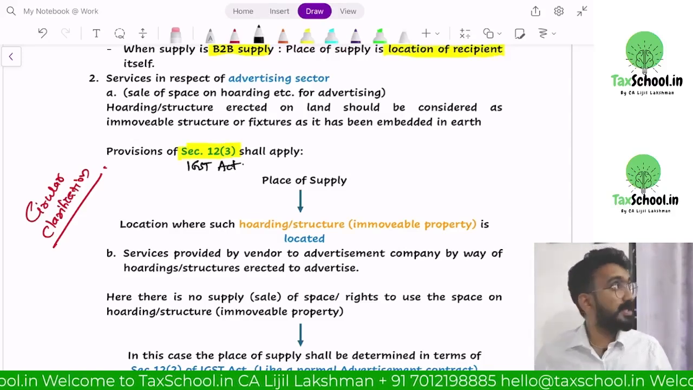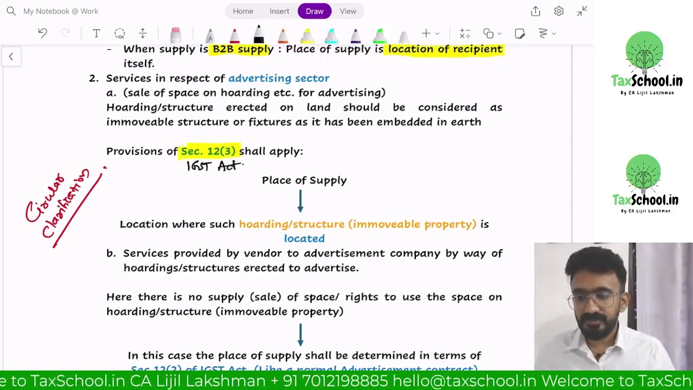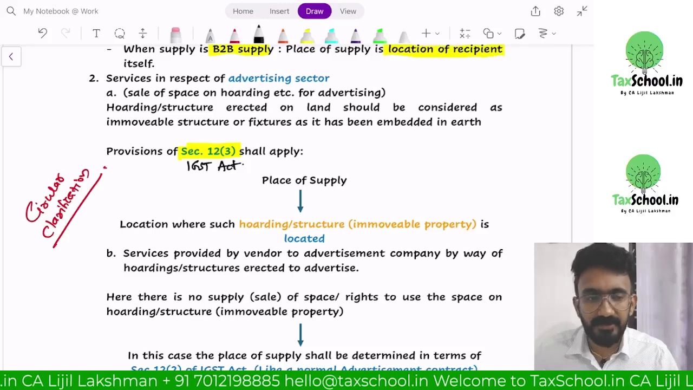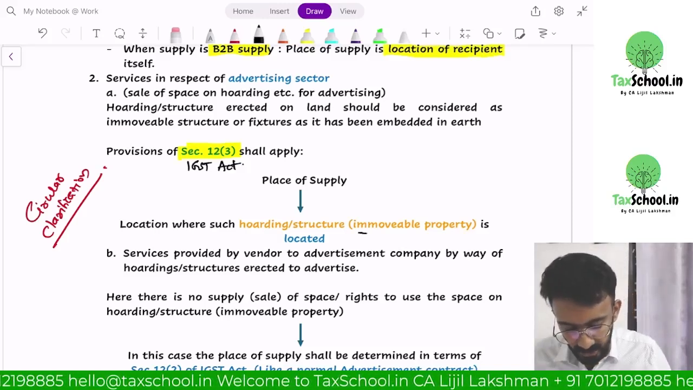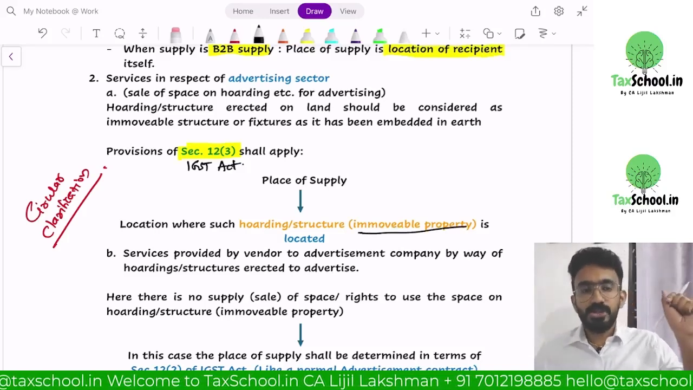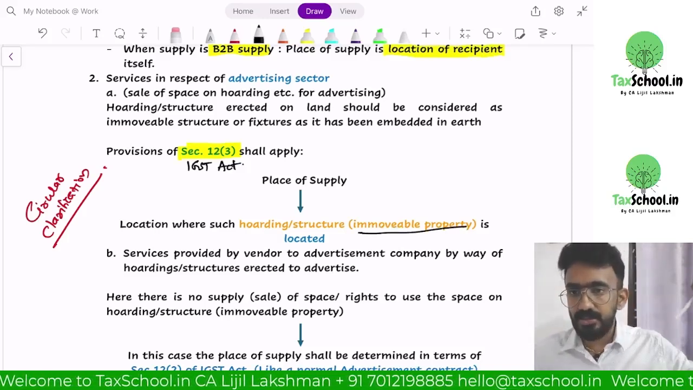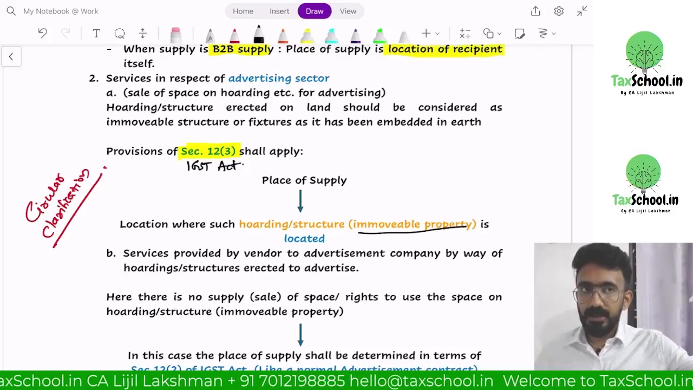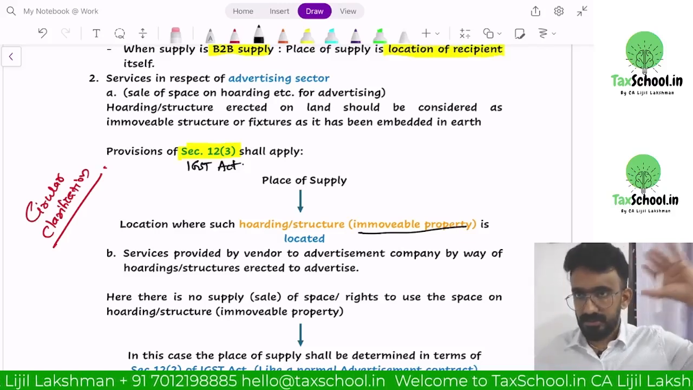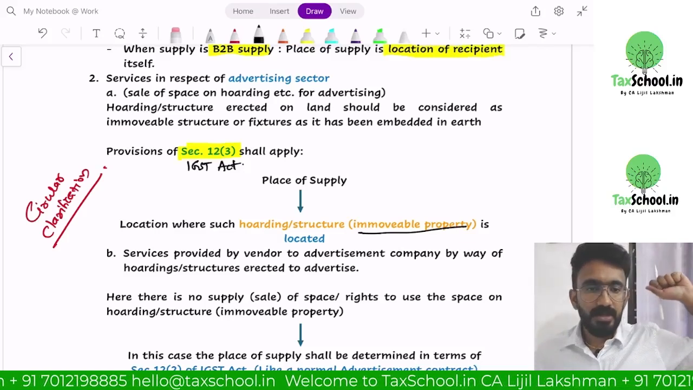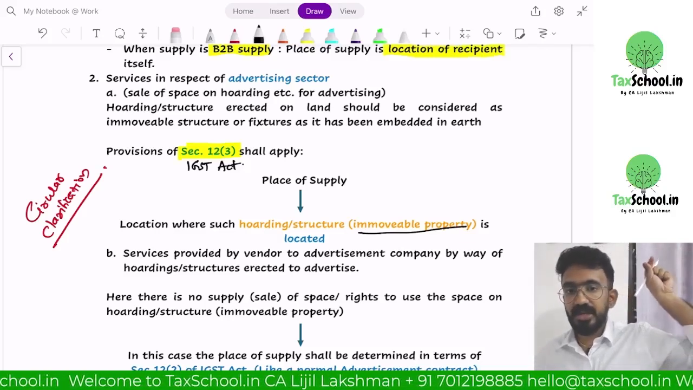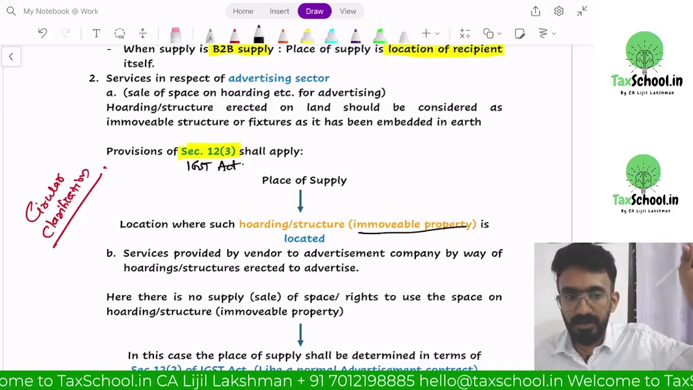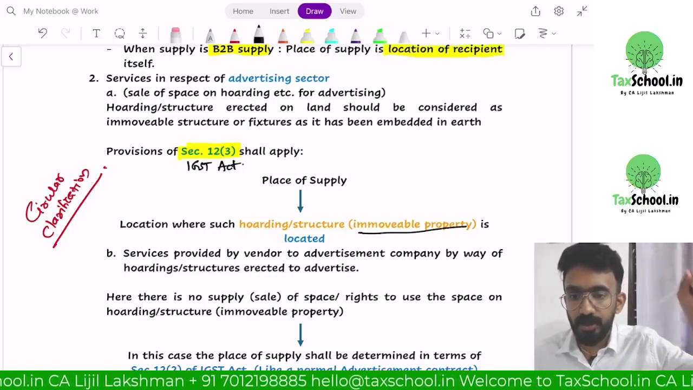How do I determine place of supply if the service is in relation to immovable property? What is the place of supply? It will be the location of immovable property. So Kochi Metro giving their pillars to an advertisement vendor who has all the space on lease or rent would be considered to be a 12.3 case, and place of supply would be the location of the immovable property, that is Kochi.